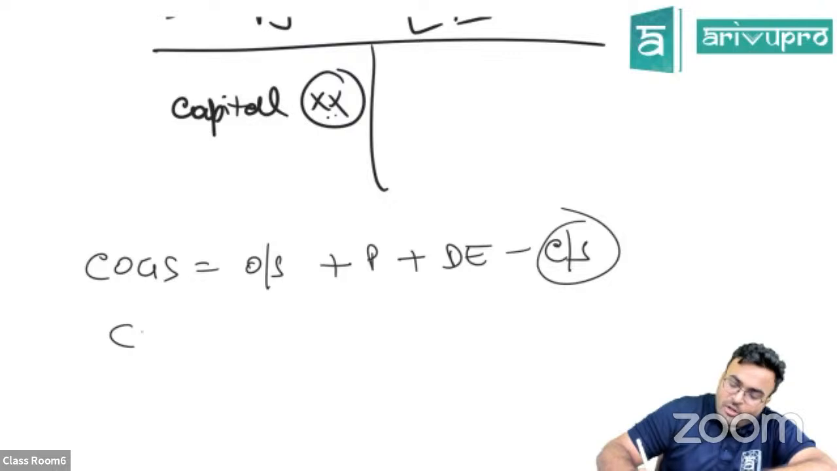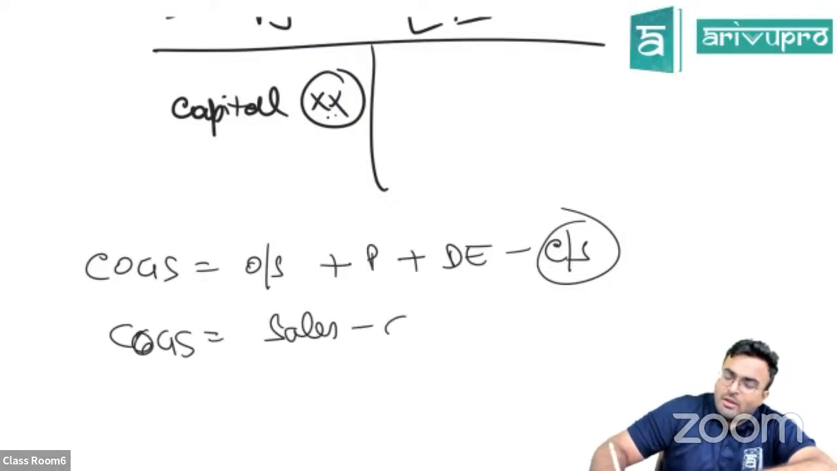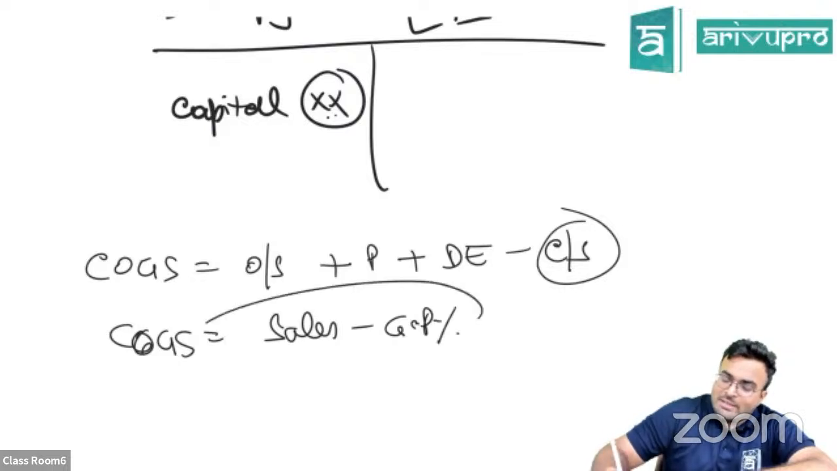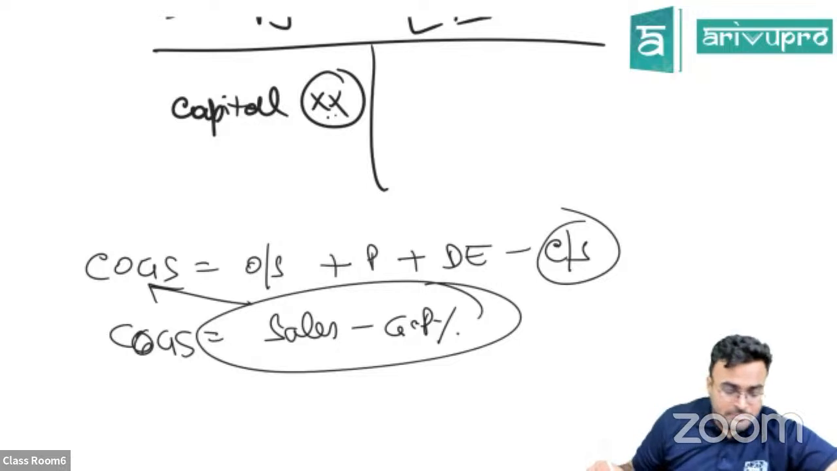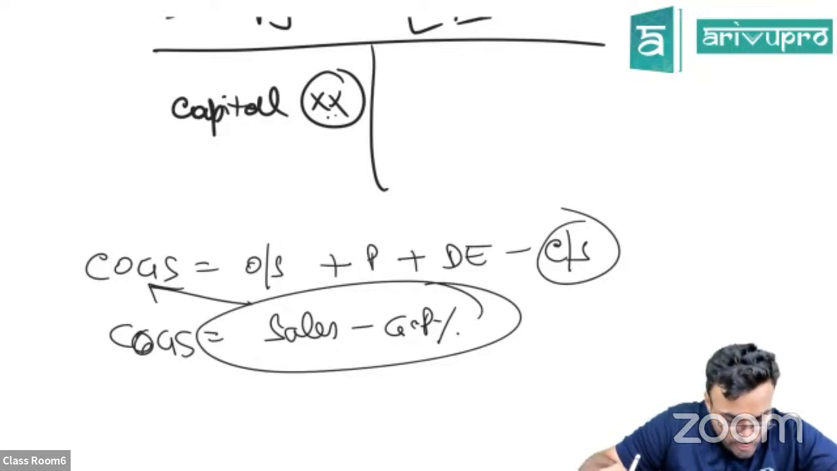Okay, now how to find cost of goods sold in another way? You can do sales minus gross profit percentage. When you get this, you get this. At that time some other missing figure you can find out. Clear? That's the briefing I can give you right now.